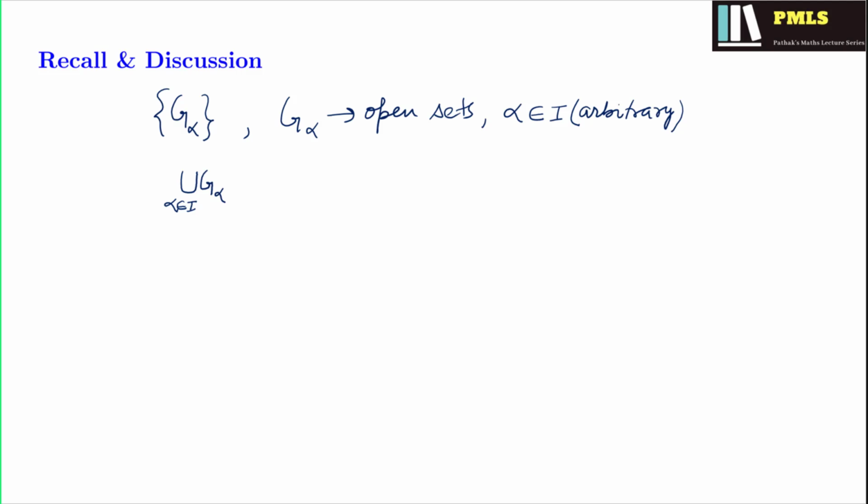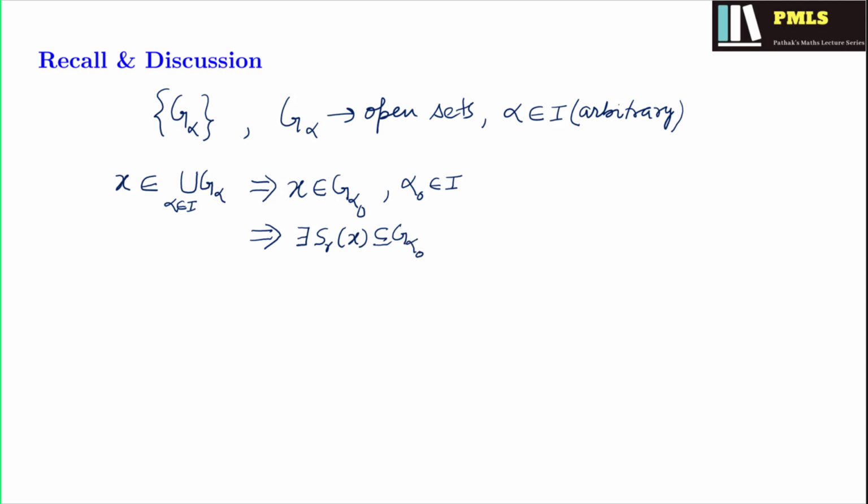But if it is not empty, then we can take an element x in the union, which is going to be an arbitrary element, and that x will certainly belong to some G alpha, and for definiteness we call it G alpha naught, where alpha naught is a member of I. Now this G alpha naught is an open set, so there will be an open sphere S_r(x) which is a subset of G alpha naught.